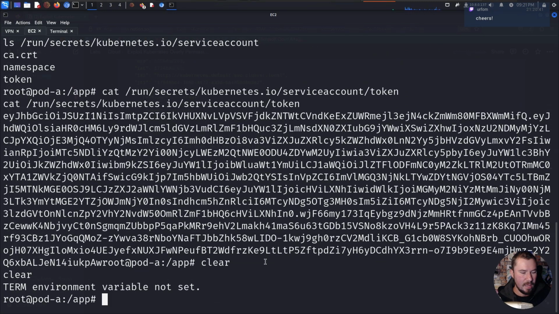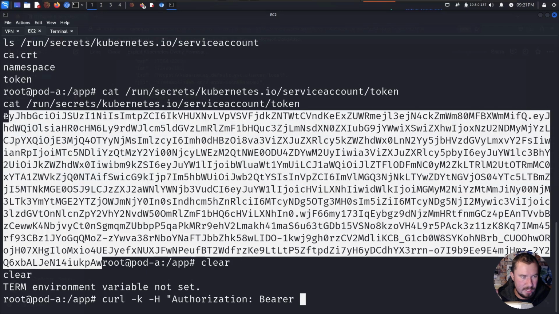Okay, that's fine. Here's how we can do it with curl, and it's going to look confusing because it kind of is confusing, but I do want to show you the full syntax here. If we do curl -k -h, now, so far everything should make sense. -h is going to pass it our headers, and -k is going to ignore any certificate errors, and we want to pass it our JWT. Now, JWTs, or JSON web tokens, are often passed in an authorization bearer header. So we can go ahead and type that, authorization bearer, and now we want to grab our JWT right here.